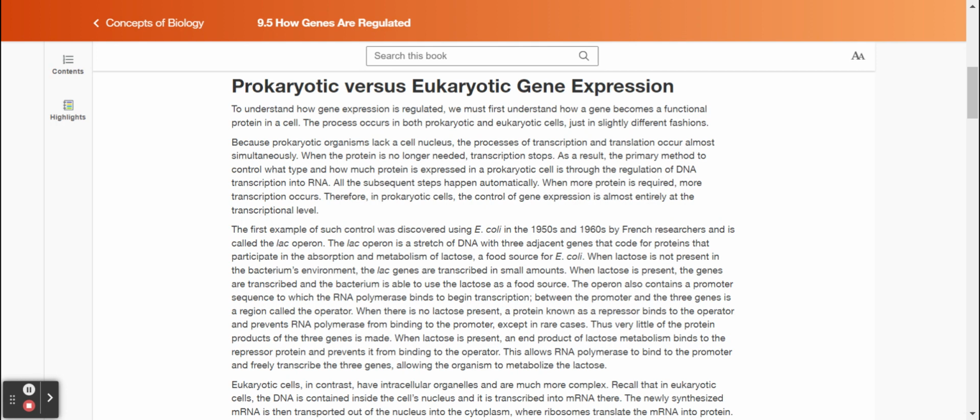When the protein is no longer needed, transcription stops. As a result, the primary method to control what type and how much protein is expressed in a prokaryotic cell is through the regulation of DNA transcription into RNA. All the subsequent steps happen automatically. When more protein is required, more transcription occurs. Therefore, in prokaryotic cells, the control of gene expression is almost entirely at the transcriptional level.